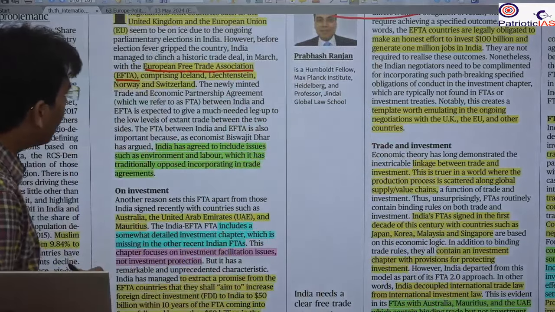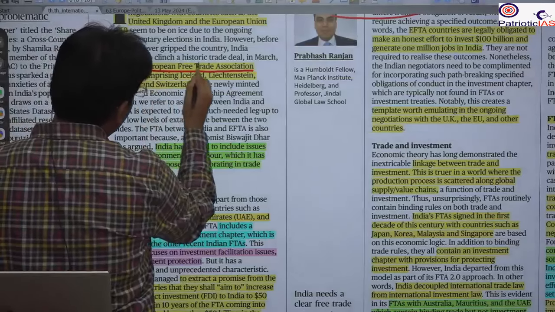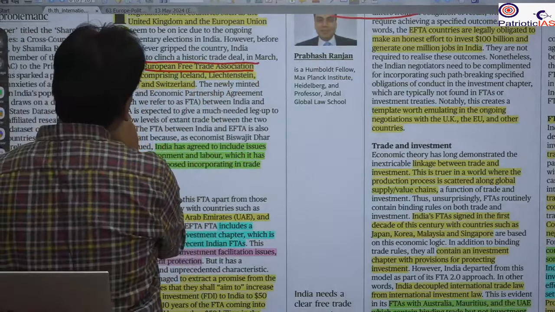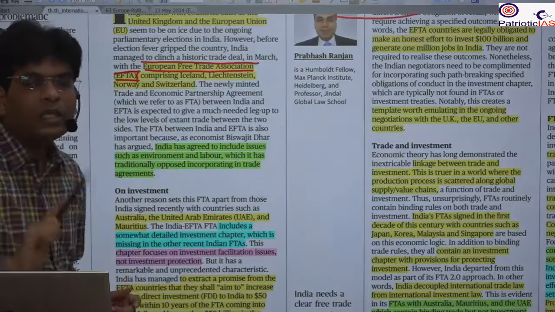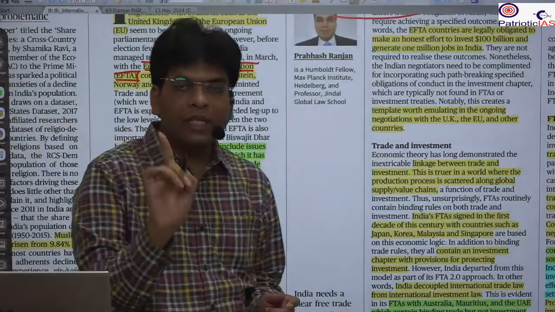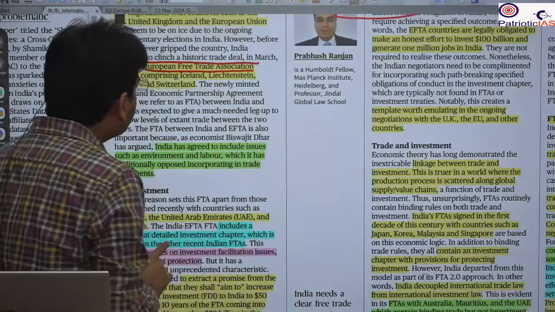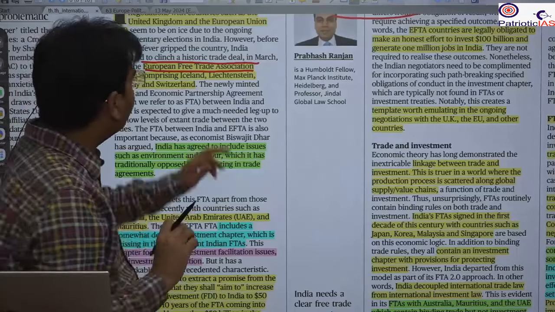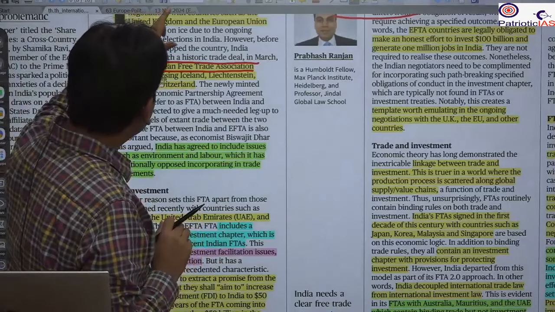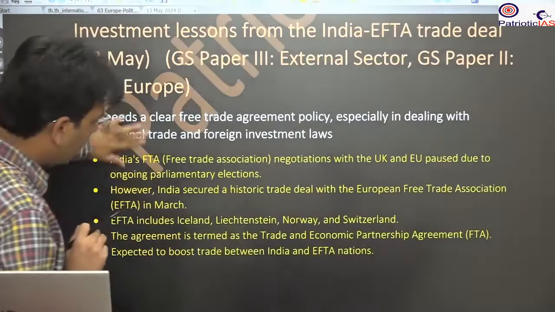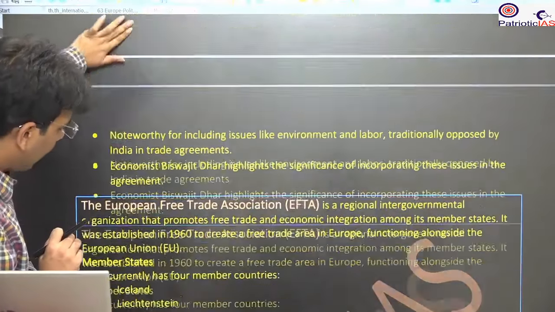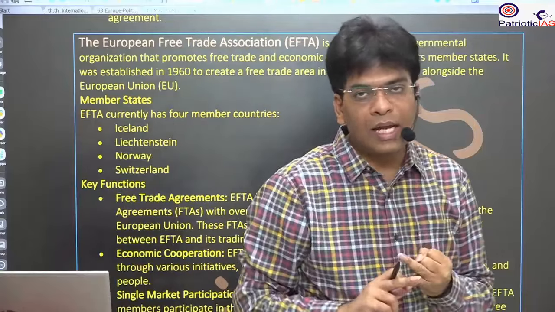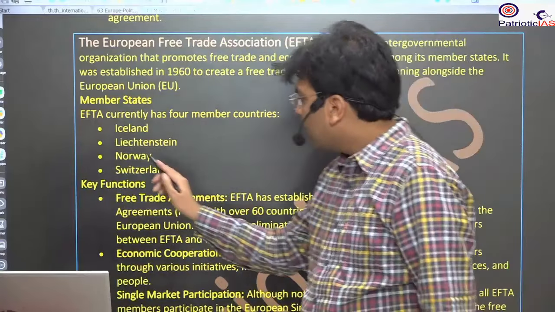For basic information, you should know which countries are part of the European Free Trade Association. These are not the European Union. The European Union is different, and the countries associated with the European Free Trade Association are different. So the basics are that there are 4 countries that are part of this deal and this association: Iceland, Switzerland, Norway and Liechtenstein.